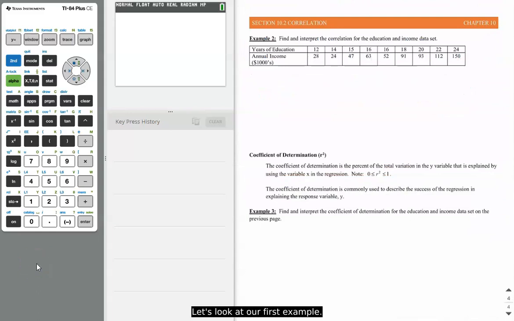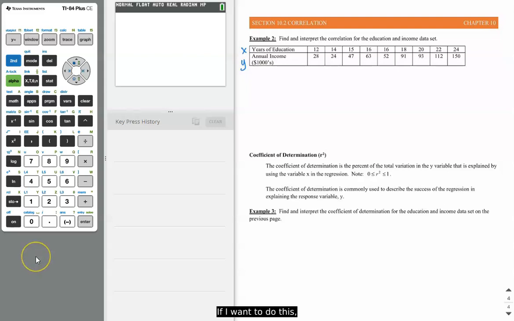So let's look at our first example. It says, find and interpret the correlation for the education and income data set. We've actually seen this in section 10.1, so you may have this data already entered into your calculator. Looking at it again, years of education is our independent variable, X, and Y is our dependent variable. We saw in the previous section that it looks like there's some correlation between these. So we're going to find the correlation in this case and then interpret it.